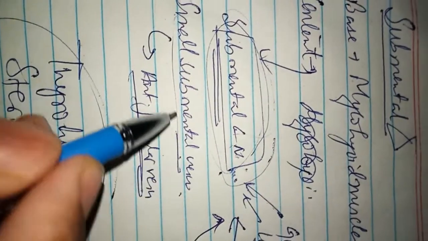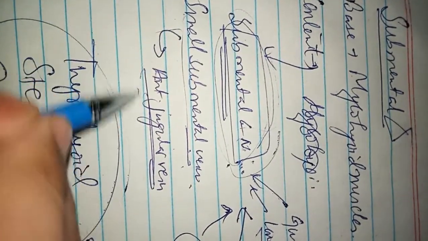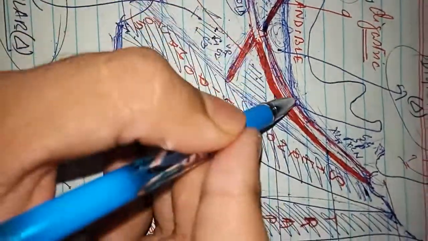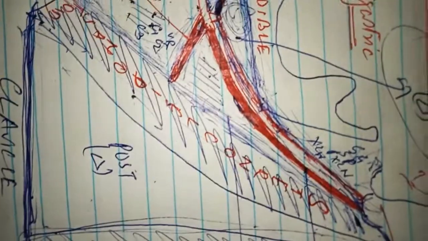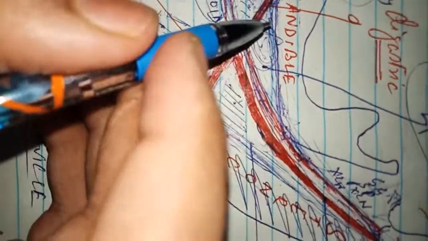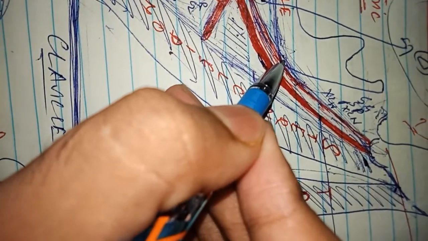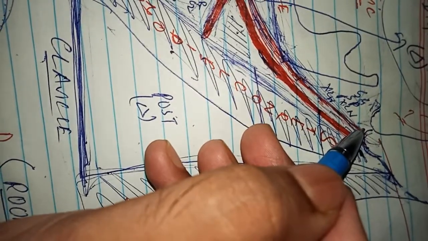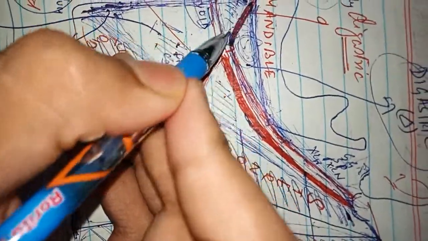There is also a small submental vein. This submental vein drains into the anterior jugular vein. So this is about the submental triangle. Now coming to the digastric triangle. This digastric triangle is bounded superiorly by the base of the mandible and the line joining the angle of the mandible to the mastoid process. So this is the base of the triangle superiorly.